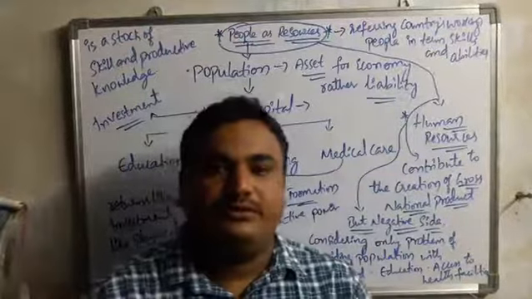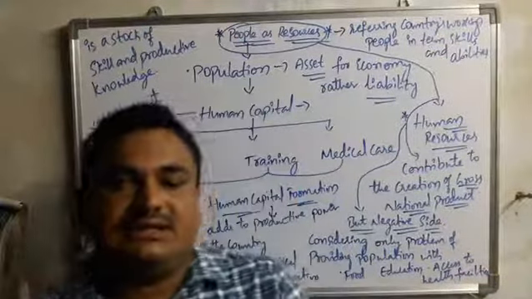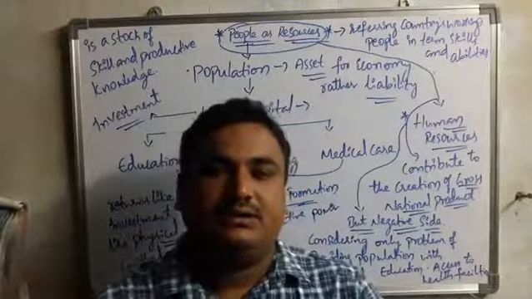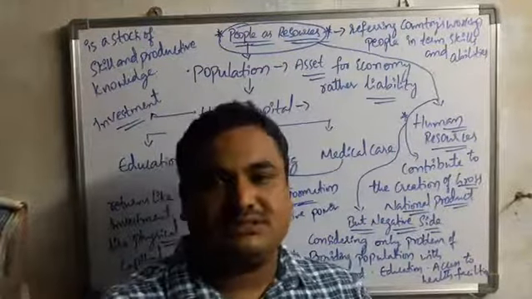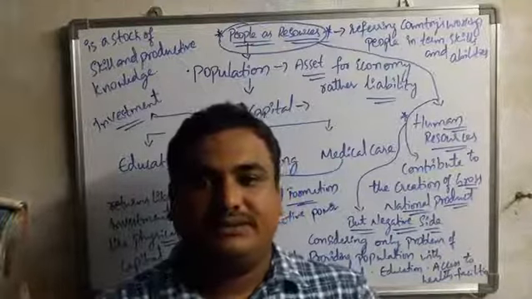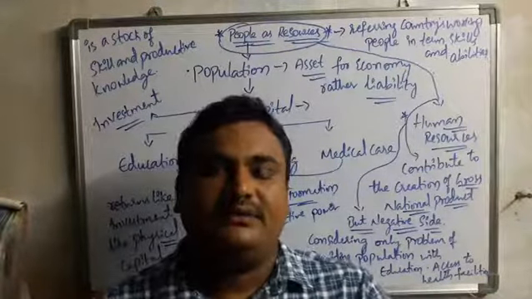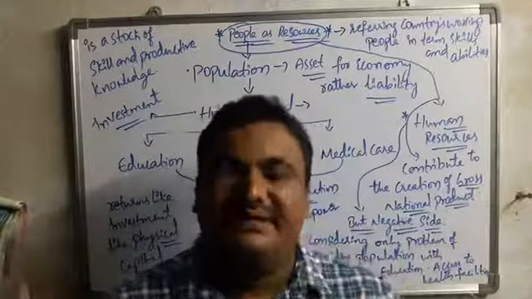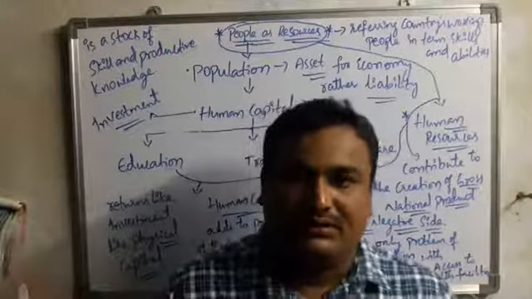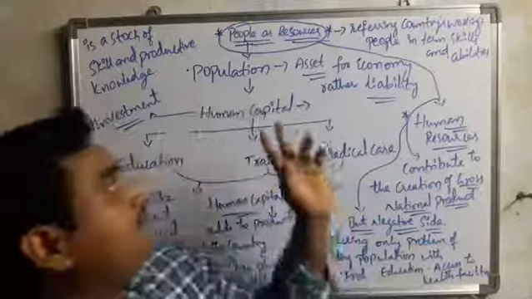Jai Gurudev. Today we are going to discuss the economics topic, People as Resource. Yesterday, in the previous topic, I said that 30% of the syllabus was reduced. In that, one topic, Food Security in India, was eliminated by CBSE. Now we are going to discuss the topic People as Resource.